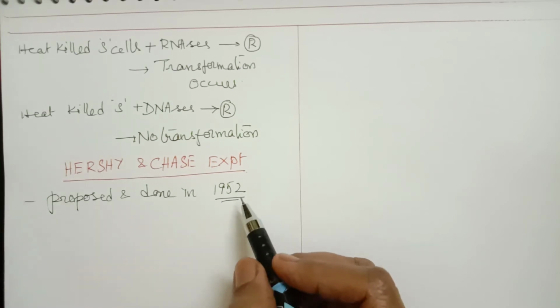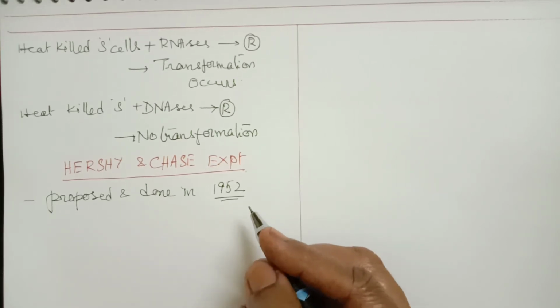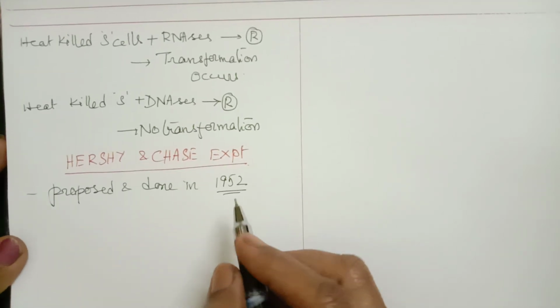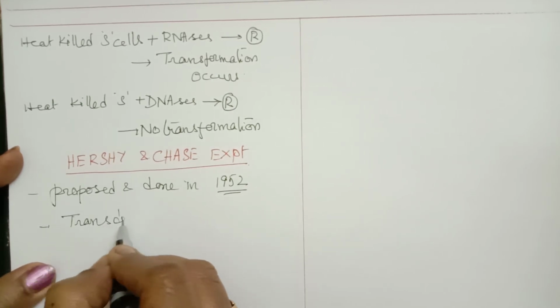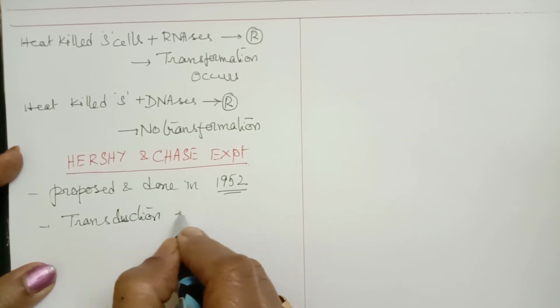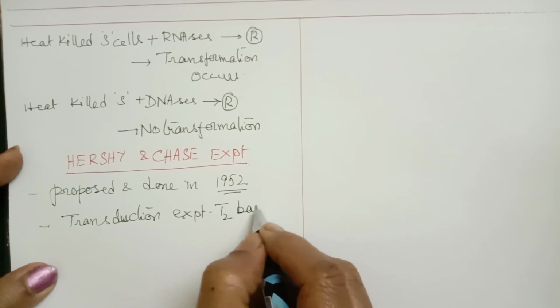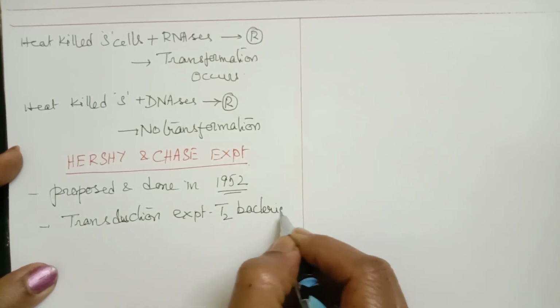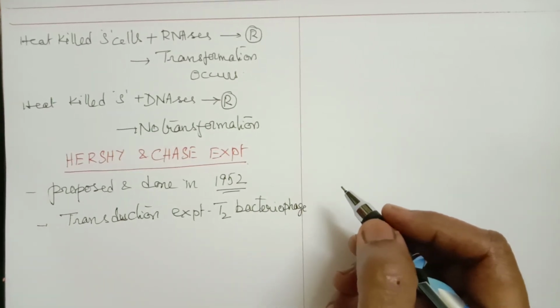So by 1952, it was confirmed without any doubt that DNA is the genetic material. Here, in the Hershey and Chase experiment, they conducted a transduction experiment using T2 bacteriophage.